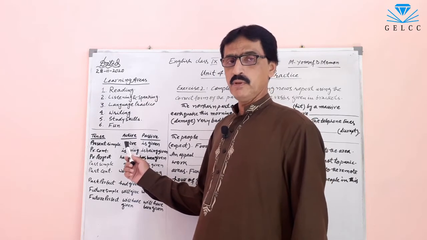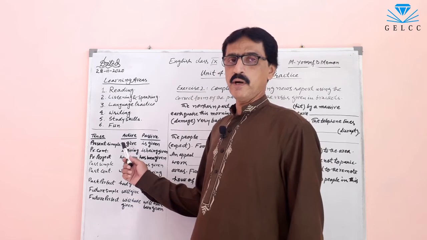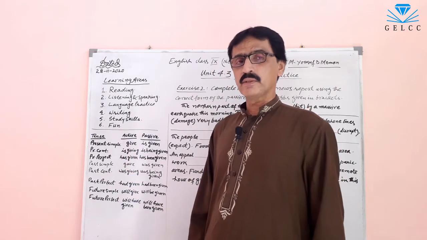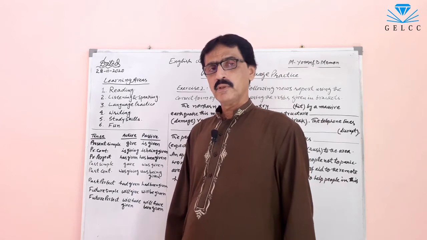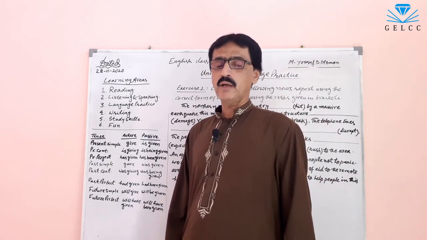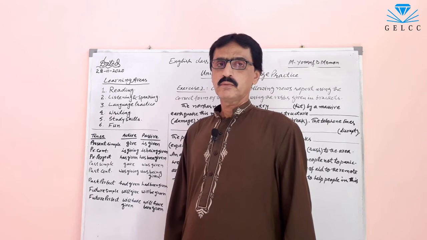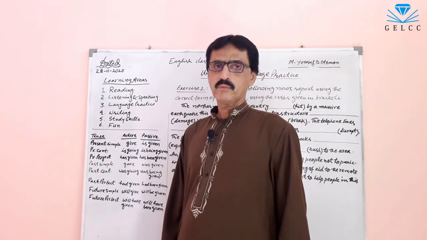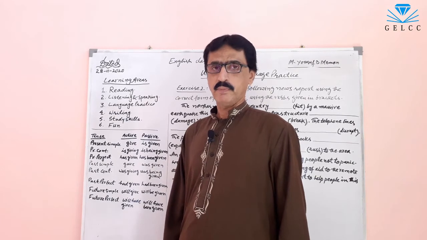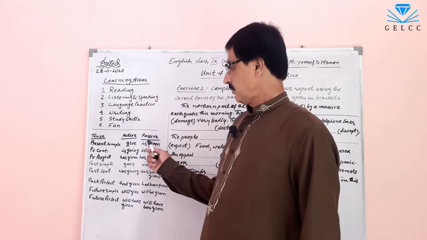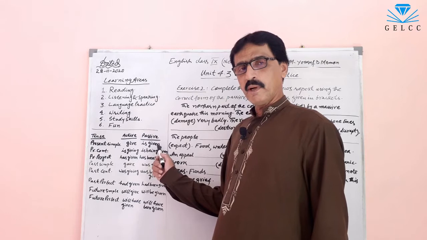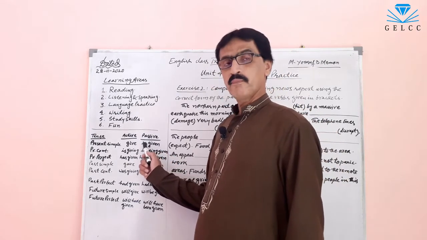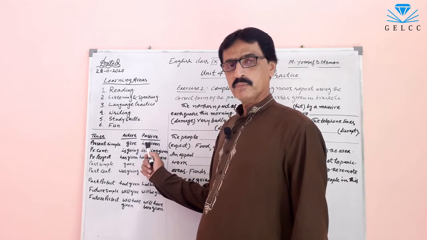In present simple, we use first form of the verb. And keep it in mind that in passive voice, we always use third form of the verb, past participle. Before third form of the verb, we will have to use helping verb.